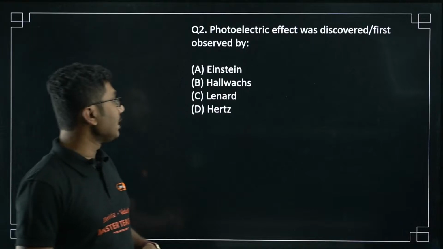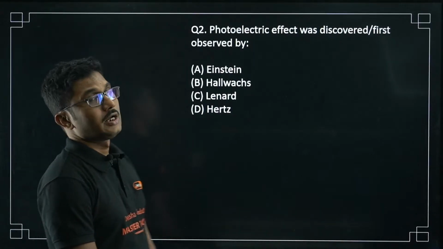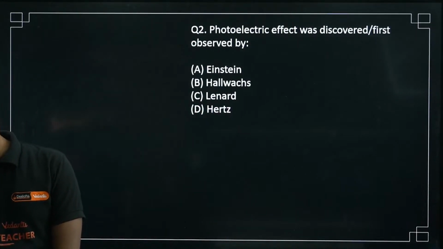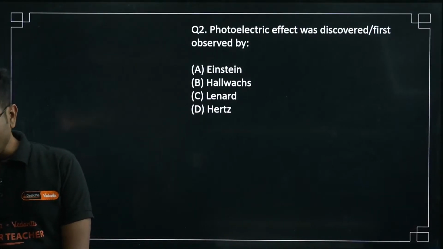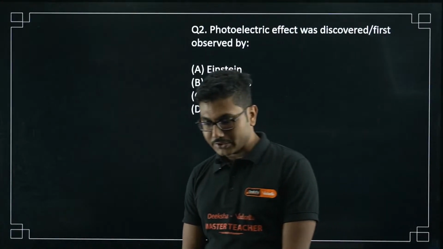Chandan is saying 2B, Hallwachs. So Einstein, Hallwachs, Lenard or Hertz. So there are 4 options. Vikas also saying 2B.